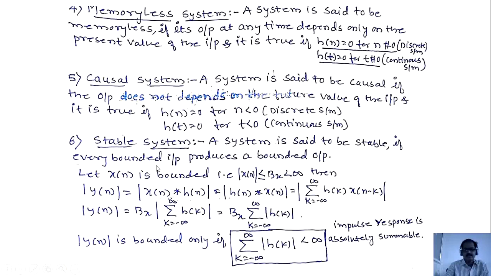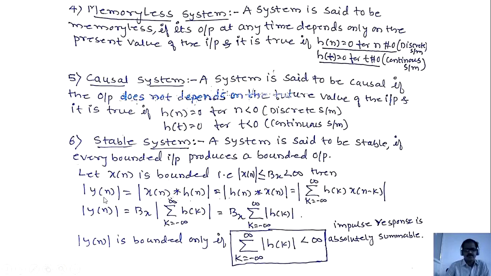Stable system. Next property is stable system. As we know, a system is said to be stable if every bounded input produces a bounded output. Let x of n be bounded, that is, Bx is greater than or equal to the magnitude of x of n, less than infinity. Then what is the magnitude of y of n for the LTI system?